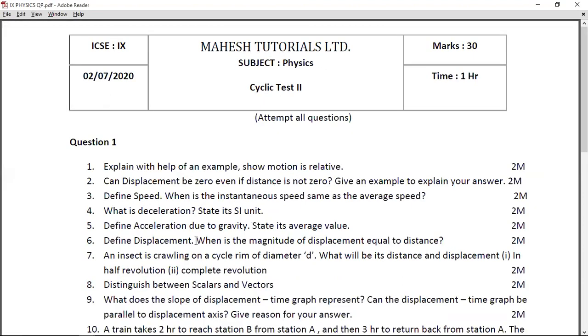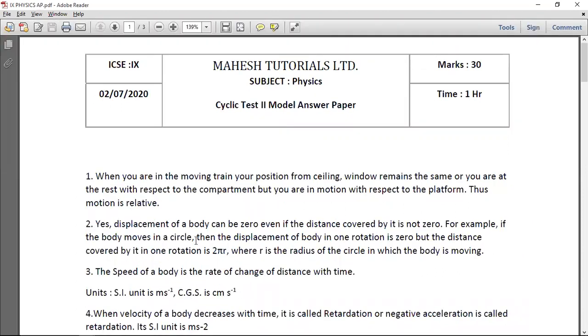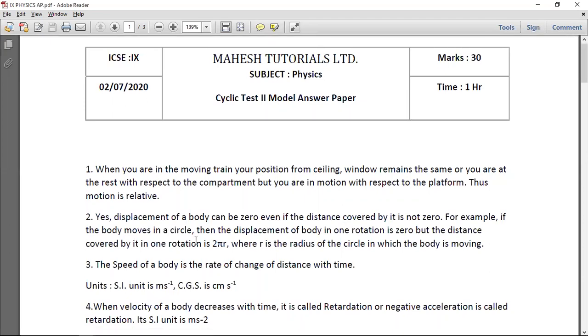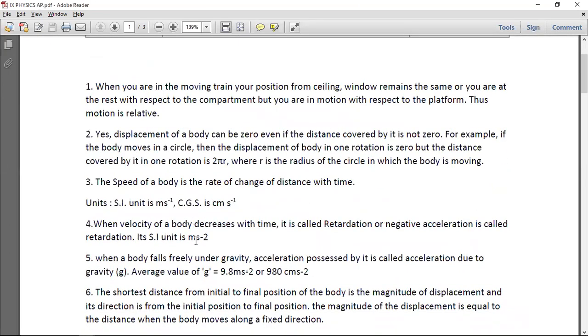Question number 4 is, what is deceleration? What is the SI unit of deceleration? So the answer is as follows. When the velocity of a body decreases with time, this is called retardation, negative acceleration, or deceleration. Once again, when the velocity of a body decreases with time, then it's called retardation, negative acceleration, or deceleration. The SI unit for deceleration is meter second raised to -2, or meters per second square.